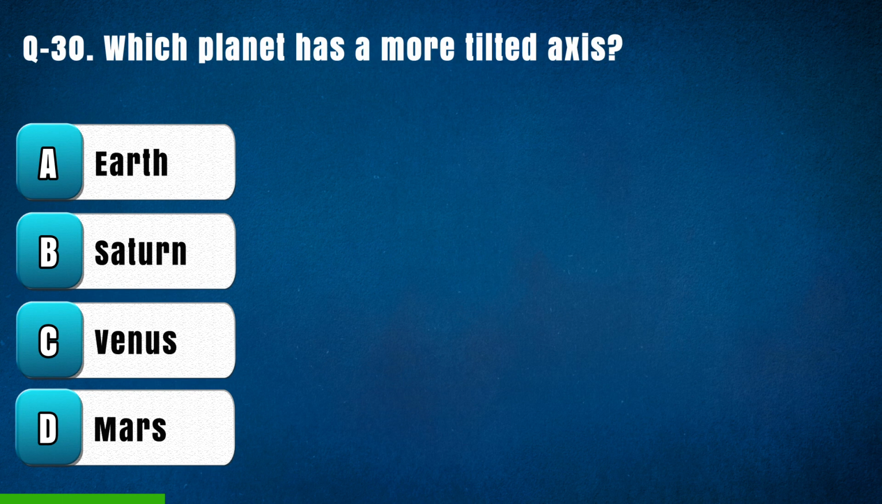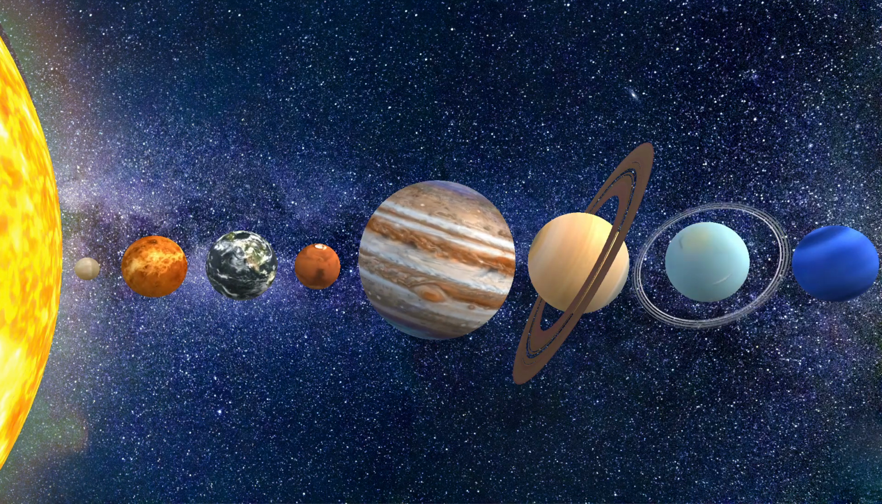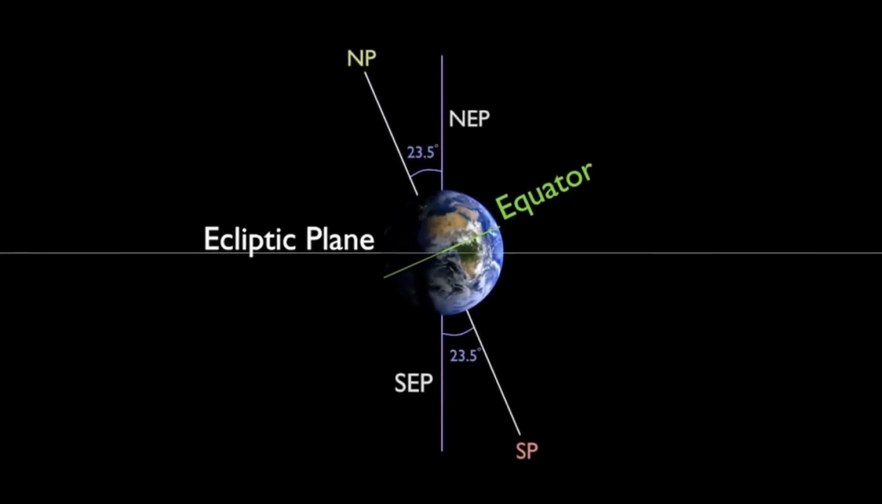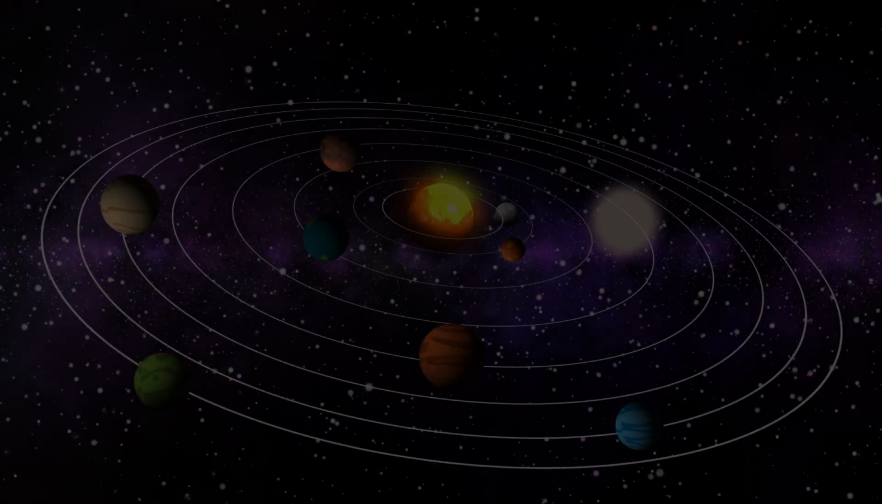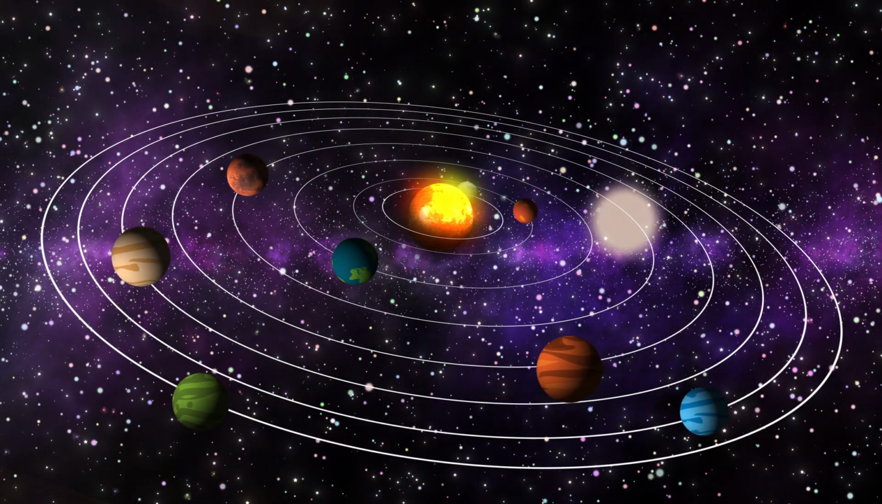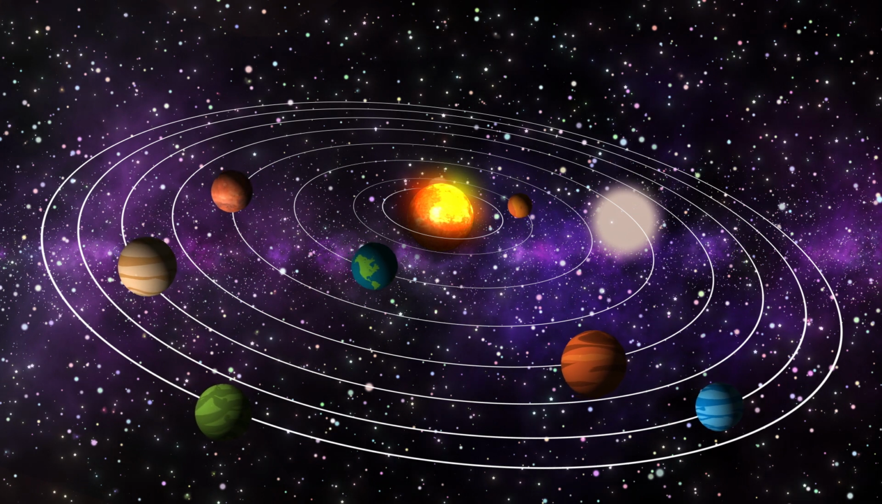Question 13. Which planet has a more tilted axis? Option A, Earth, B, Saturn, C, Venus, D, Mars. The right answer is B, Saturn. Saturn has a more tilted axis than Earth. Saturn's axis is tilted at an angle of 26.73 degrees, while Earth's axis is tilted at an angle of 23.5 degrees. This means that Saturn's seasons are slightly longer and more extreme than Earth's seasons.